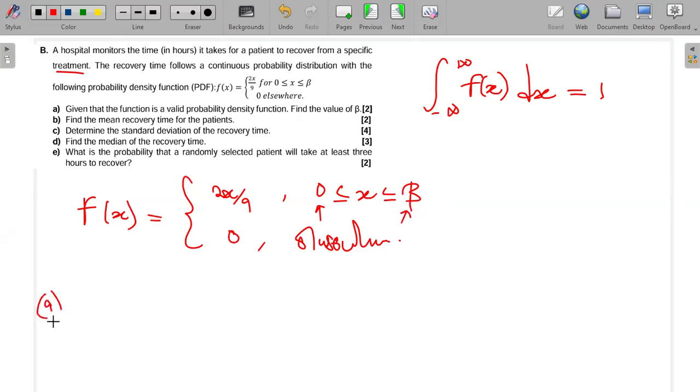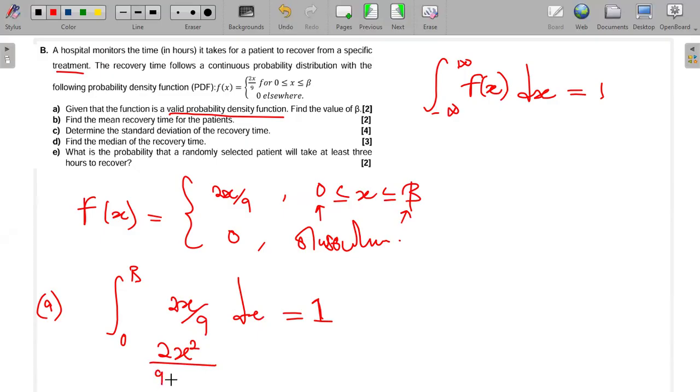So A, we're going to say the integral, okay, from 0, which is the lowest point, to beta of 2x over 9 dx. This should give me what? 1. Because they said it's a valid probability distribution. Okay, so let's integrate this guy. So if I integrate this guy, it becomes 2x squared over 9 divided by what? 2. So we know how to integrate, right?